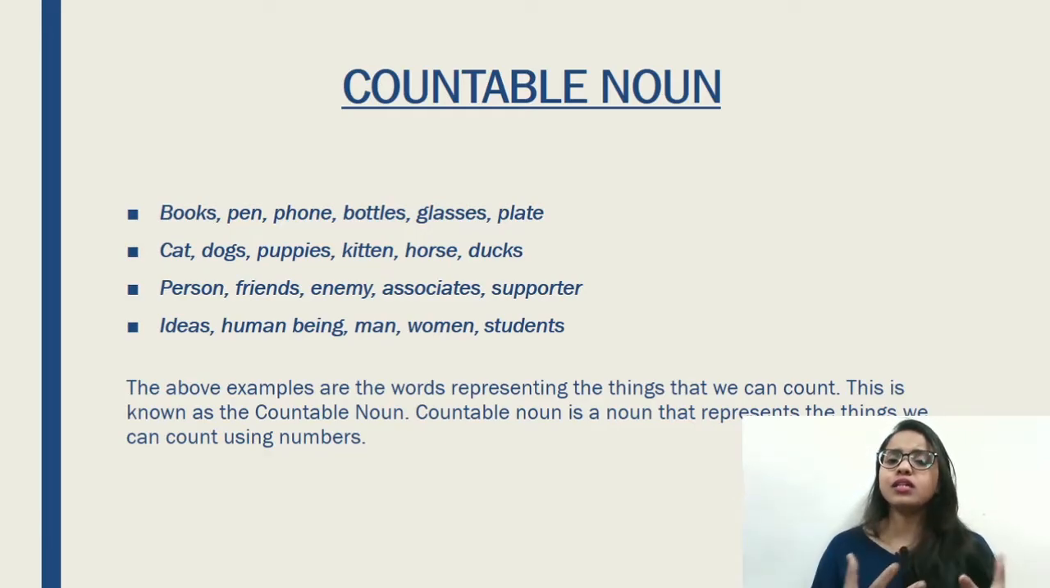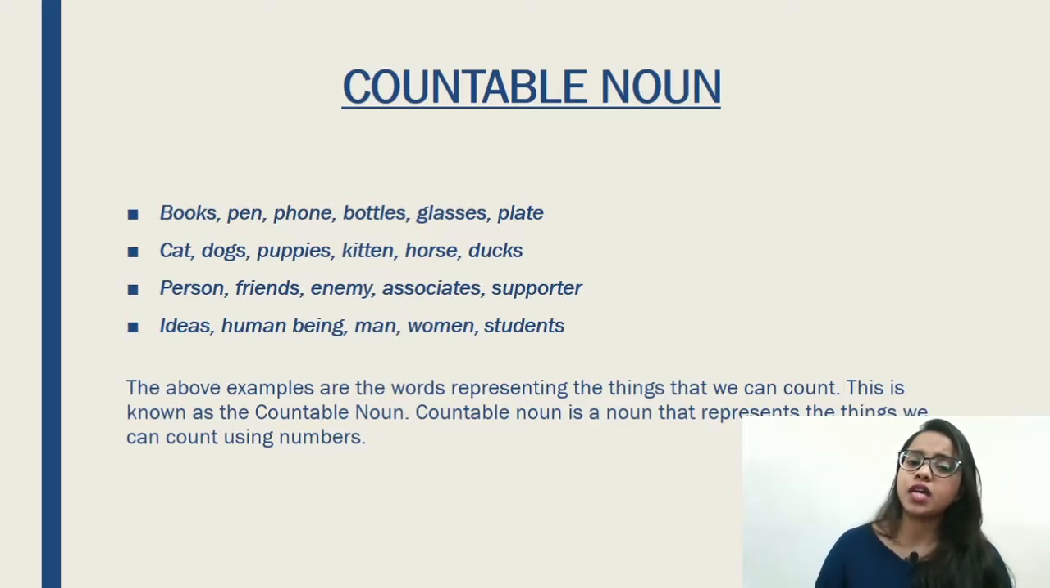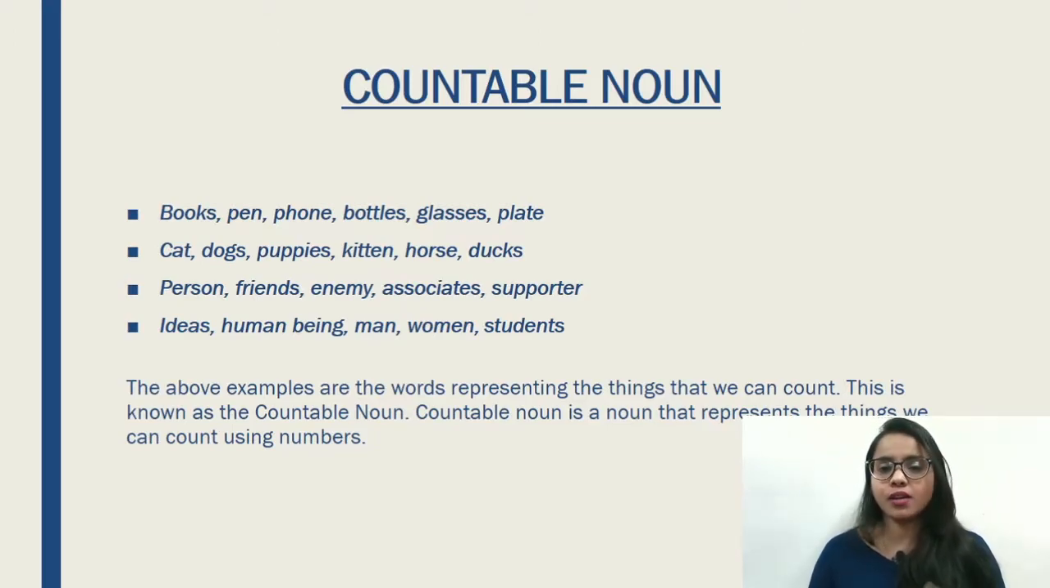Now, all these words, obviously you're going to say that some of these are objects, some of these are people, and all of them are names of some things. But what are we exactly talking about here? Here we are talking about how all these words are countable nouns.